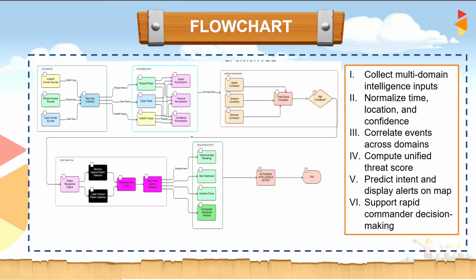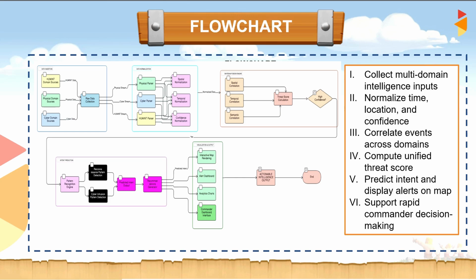Then the next step is intent prediction. Once a high confidence threat is identified, MDAD moves beyond detection to intent prediction with different recognition patterns. Based on these patterns, MDAD generates a predicted intent output, such as pre-attack reconnaissance or intrusion preparation. Then the recommendation generation comes, which recommends actions based on the predicted intent.